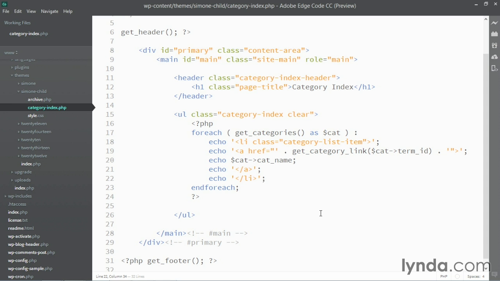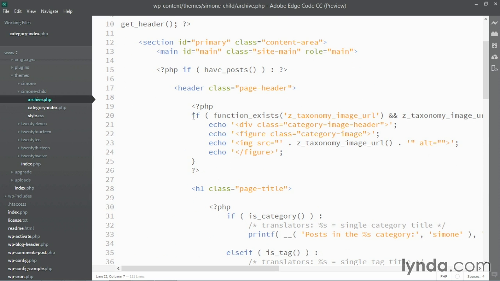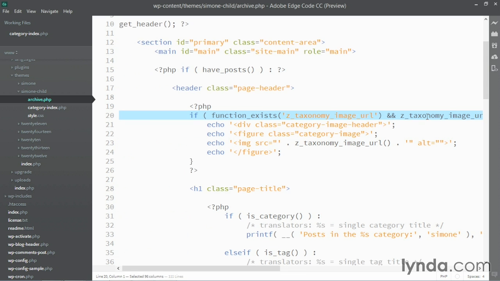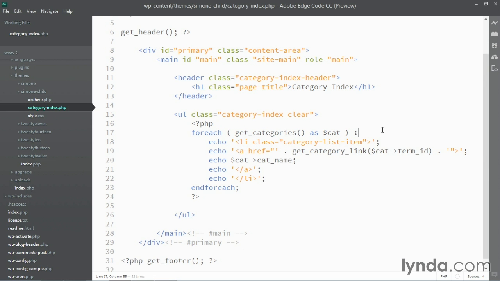Now, if you think about it, we've actually already done that previously in the course. If you go back to the archive.php template file, you'll remember at the top of the function we created, we put in a conditional statement that first tested whether or not the function existed, meaning the plugin is activated, and then tested to see whether or not we actually had an image using this z-taxonomy image URL is not equals null. So I'm going to use this exact same function here. So I'll just copy it out and paste it in here at the very top.